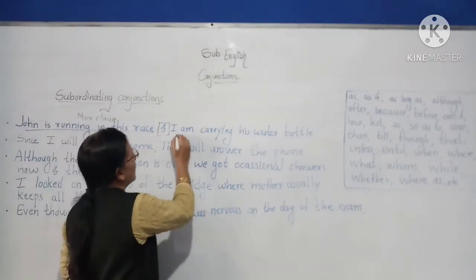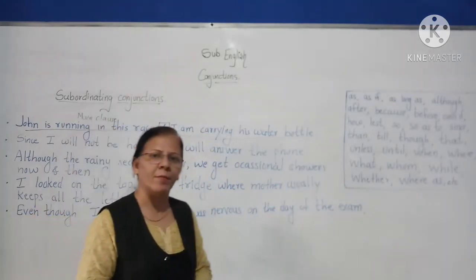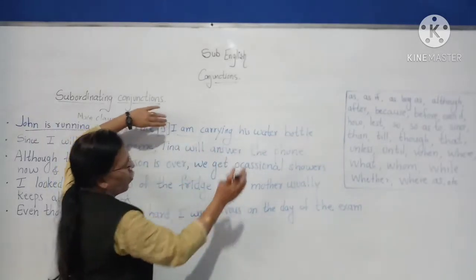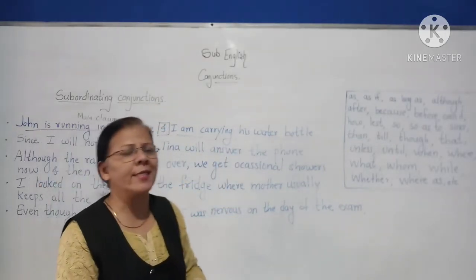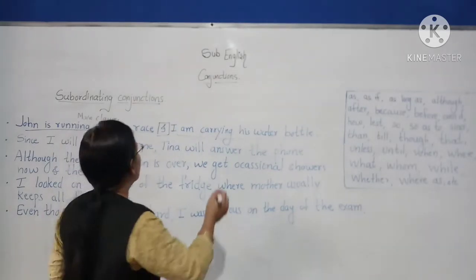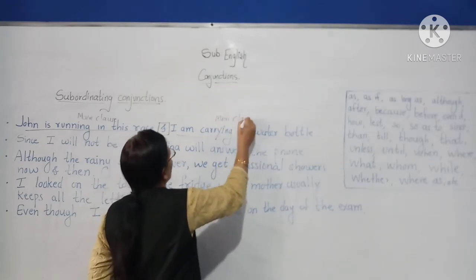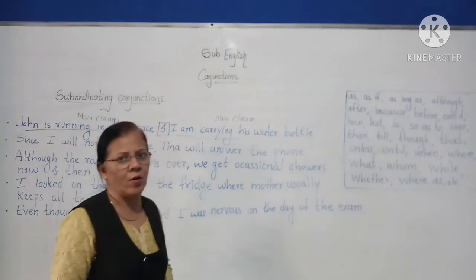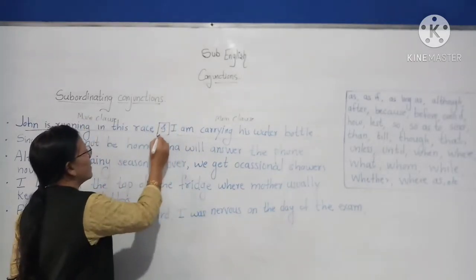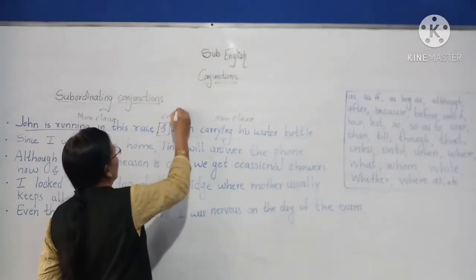I am carrying his water bottle. This is also an independent clause, because if we say only "I am carrying his water bottle," it makes complete sense. It doesn't need the support of another clause. So this is also a main clause, or you can also call it a principal clause, right? So here the word "and" is a coordinating conjunction.